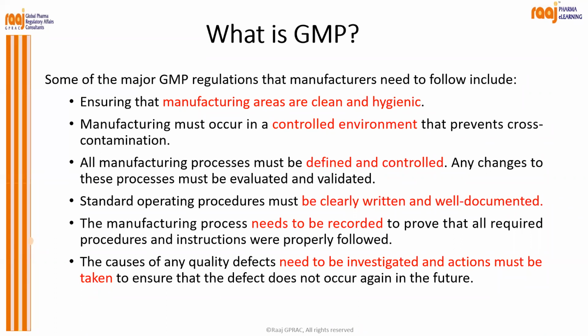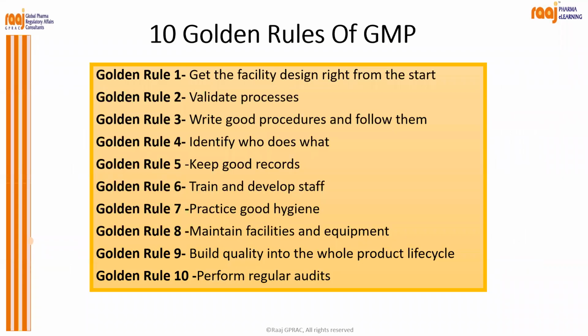So the causes of any quality defect need to be investigated and action must be taken to ensure that defects do not occur again in the future. That is what CAPA is, right? You have to investigate and plan in such a way that the same thing will not happen. So corrective and preventive action has to be taken.